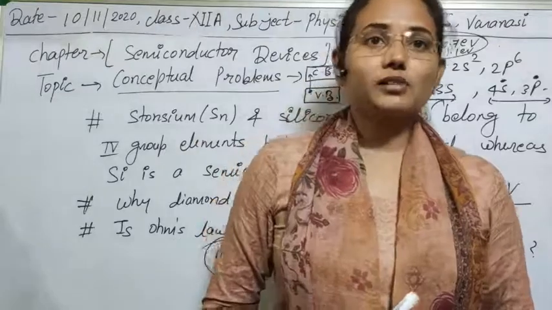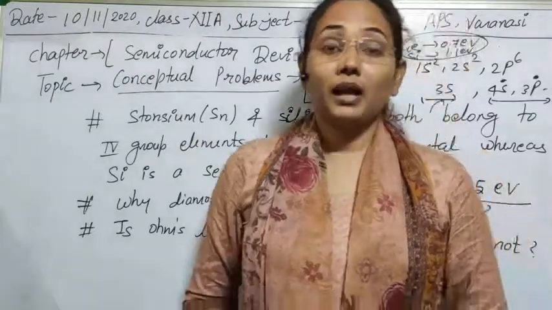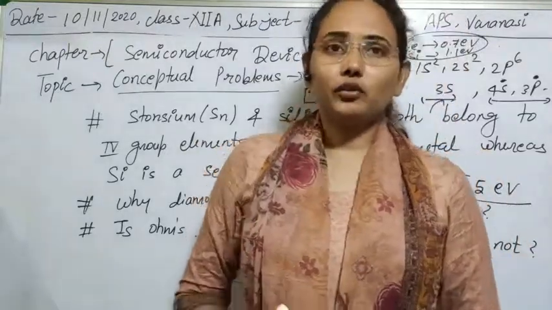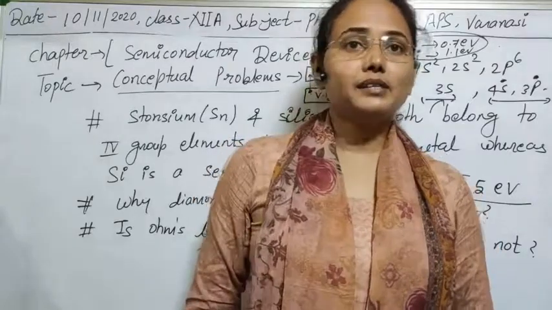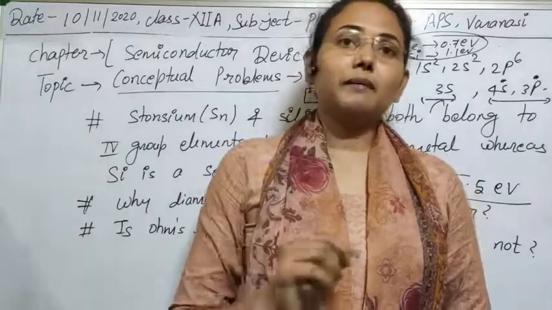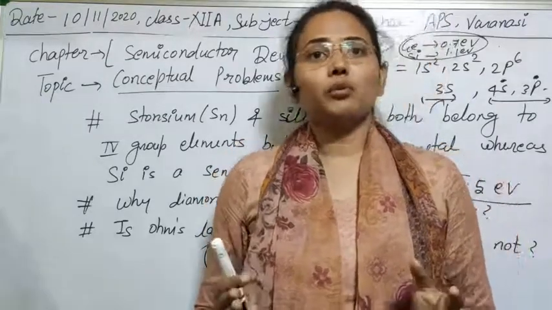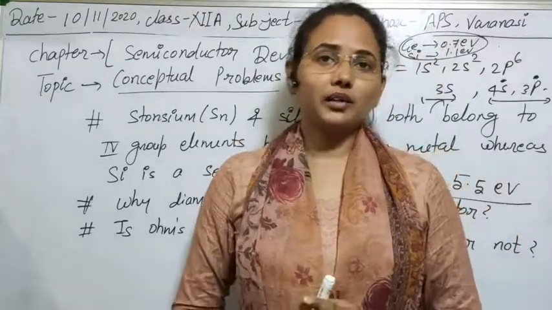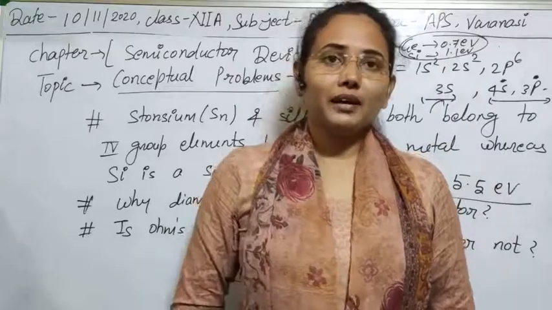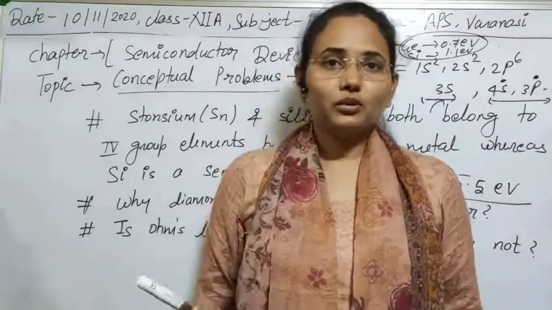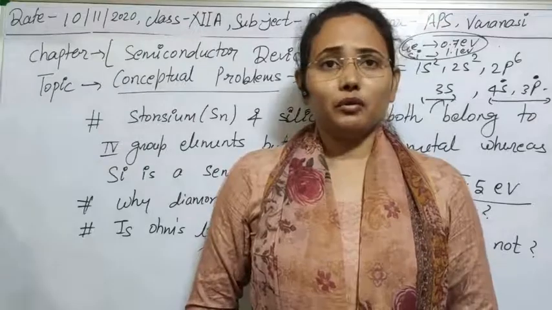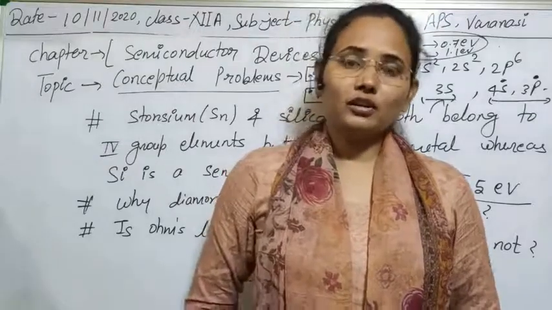As in the case of a semiconductor, you have seen that at a sufficient applied voltage, the current becomes almost constant, meaning the current becomes almost independent of the applied voltage. If it is independent of the applied voltage, then there will be no linear relationship between voltage and current, and it will not follow Ohm's law.